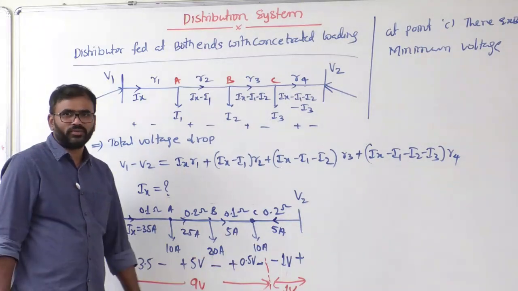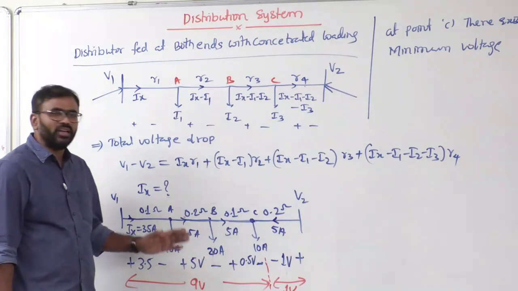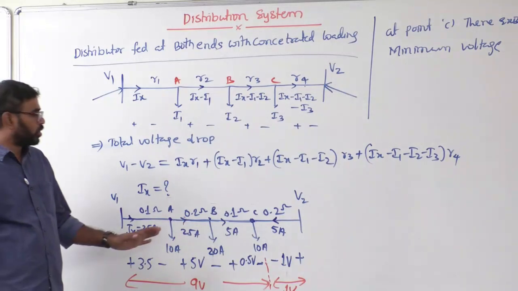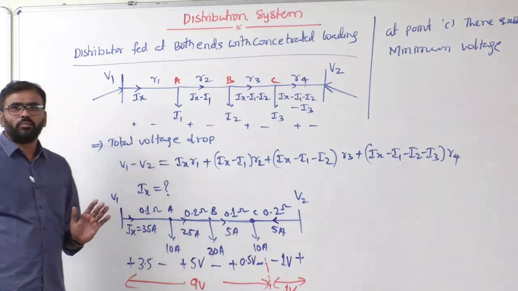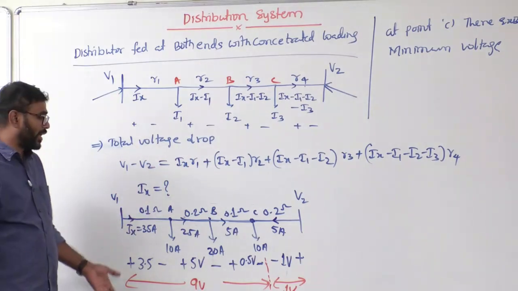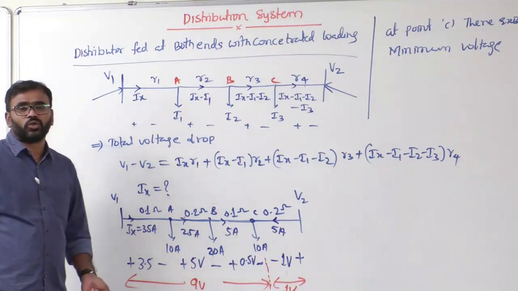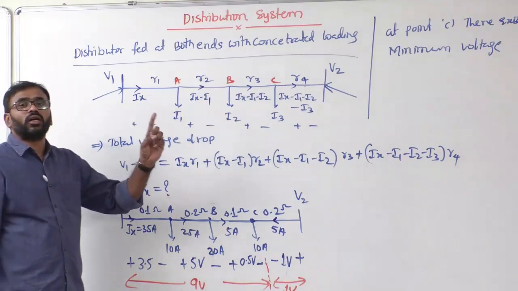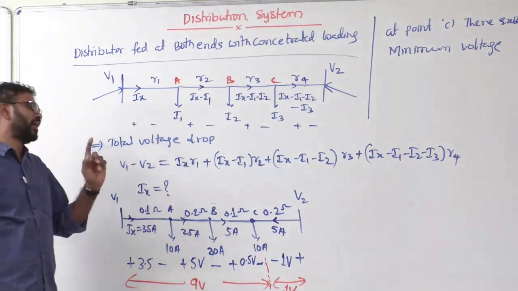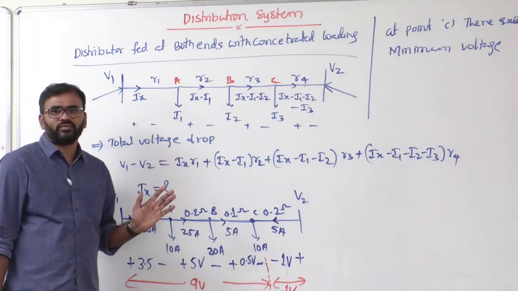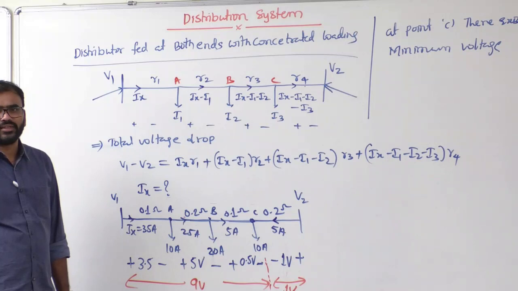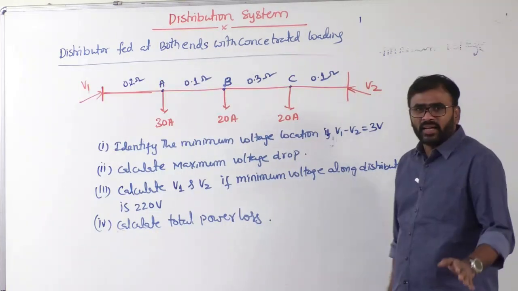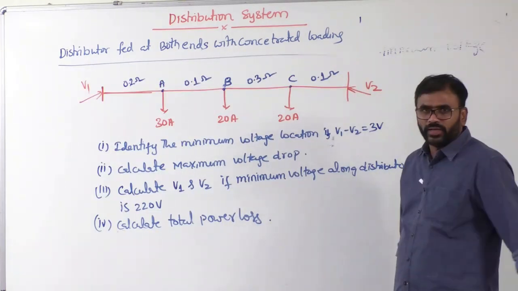Now that will be the total loss. So we will solve a question so that you will get more clarity on this distributor fed at both the ends. But again I am saying, sir, here we are going to calculate what is the maximum voltage drop and what is the total power loss and where the minimum voltage is happening along the distributor. These are the three things we are going to calculate. Let's see this example on distributor fed at both ends.